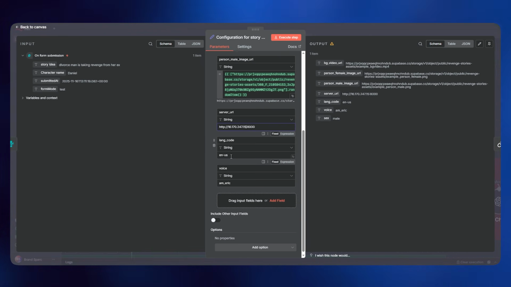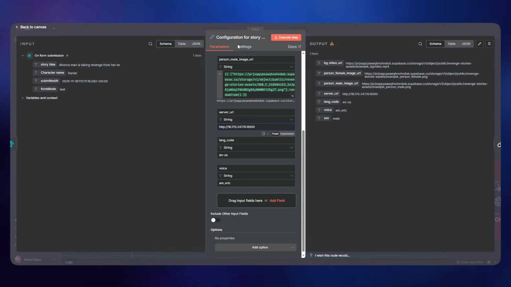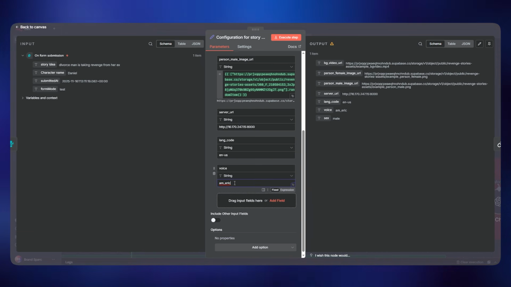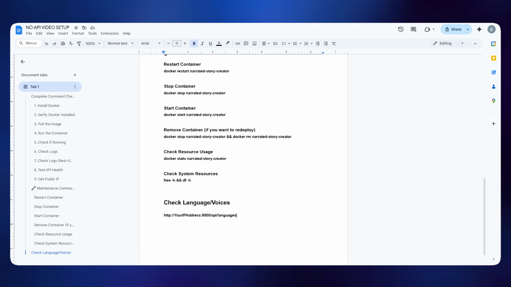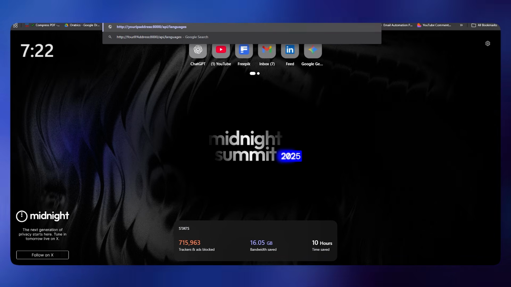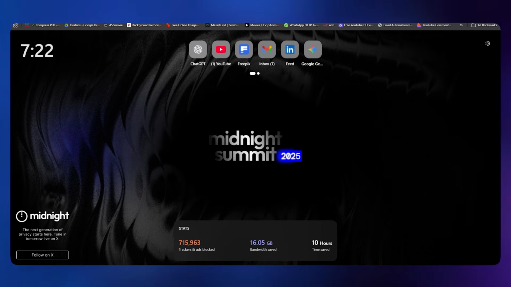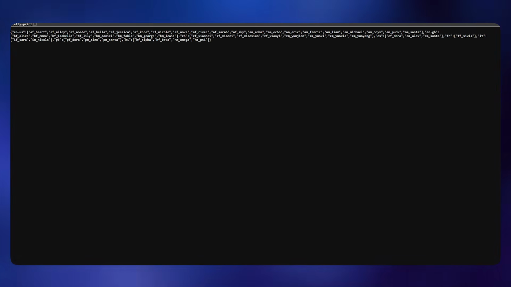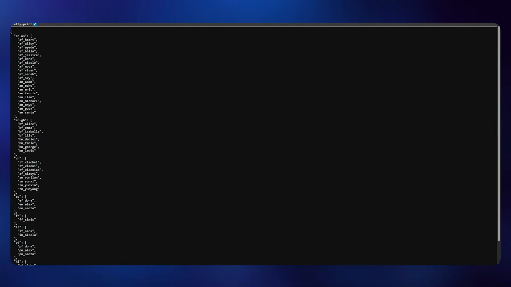Okay, and the language is going to be English US, en-US, and the voice is going to be Eric. But in this case, I'm going to be changing this. In order to see what the voice code is, because you cannot just write anything in here, go to this document. It says check language and voices. This is the URL that you have to go on, but in this case we have to change the IP address. So I'm going to paste it in here, and our IP is going to be this, and then I'm going to change this instead of this one, and paste it. If you can see here, this gives us all of the voices and their codes and everything.